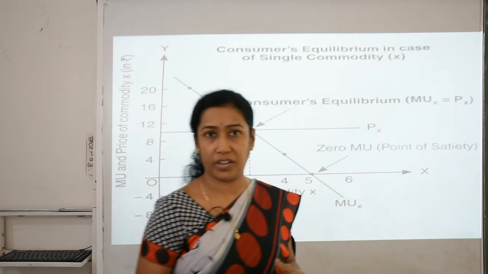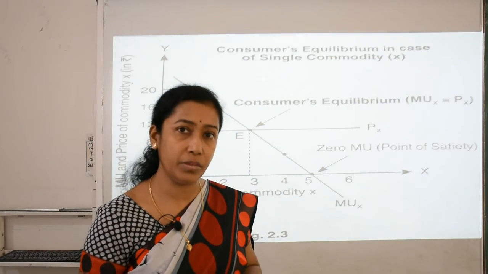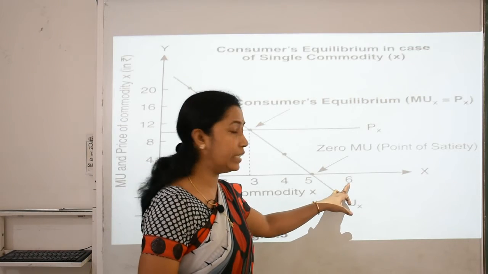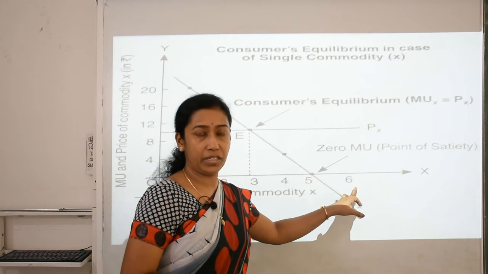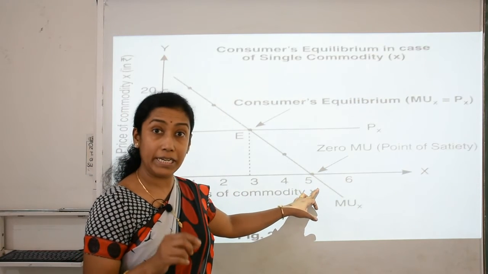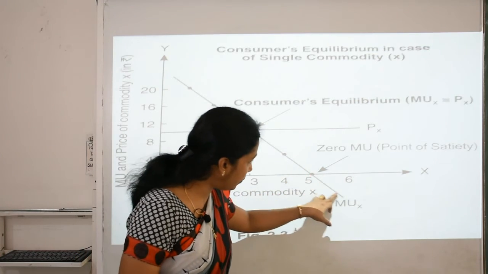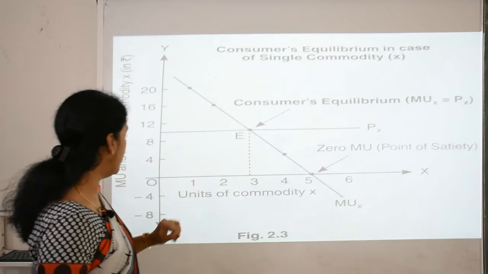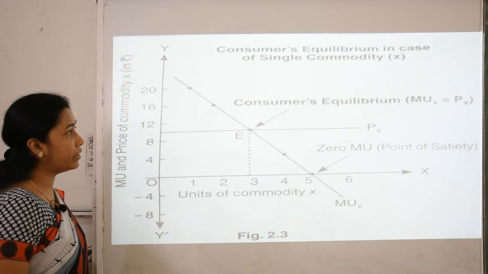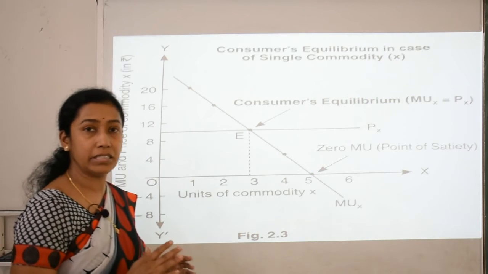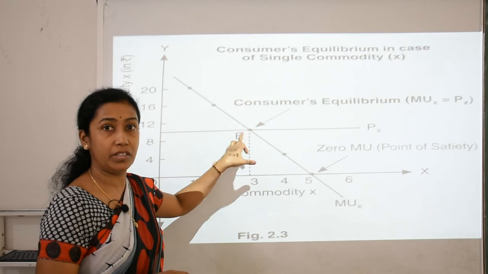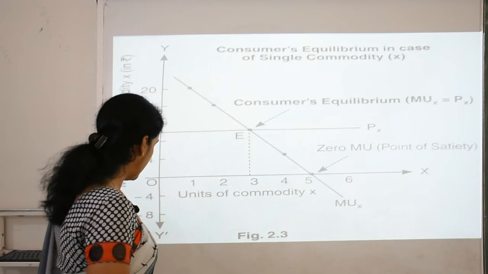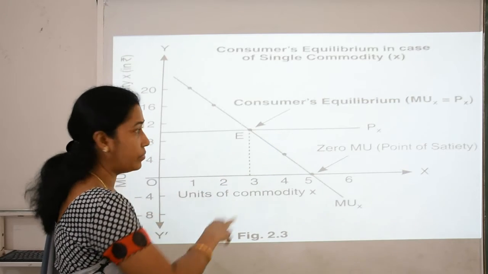Satiety means satisfaction. It is the same thing which we did in diminishing marginal utility also; the table and diagram were the same. Now when he consumed the 6th unit of that commodity, his utility was negative. That is why this curve is crossing or intersecting this particular line. So what we notice in this figure is that the consumer attains equilibrium at point E, and this point E will be called the stage of equilibrium, when marginal utility of X is equal to price